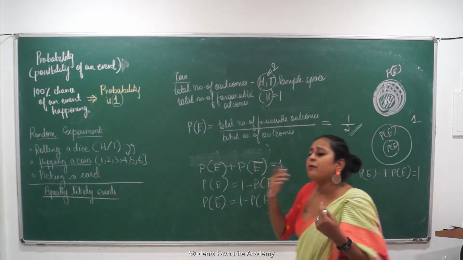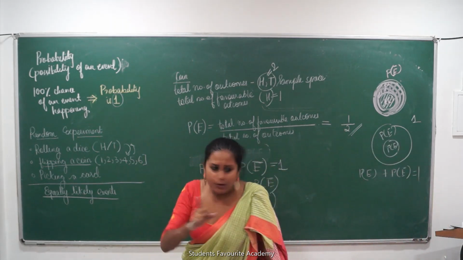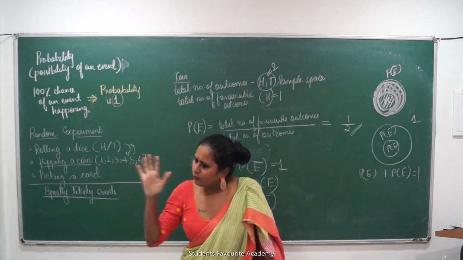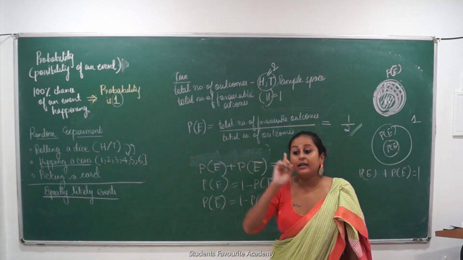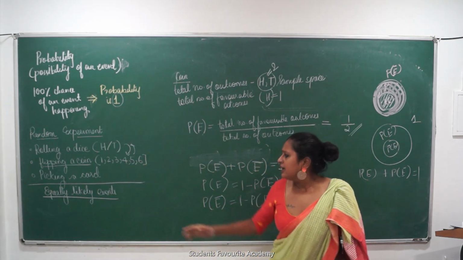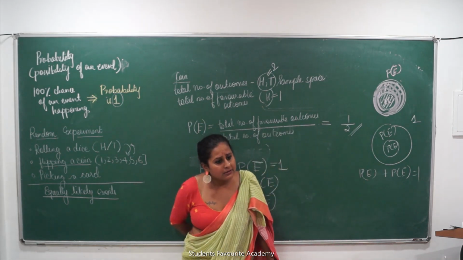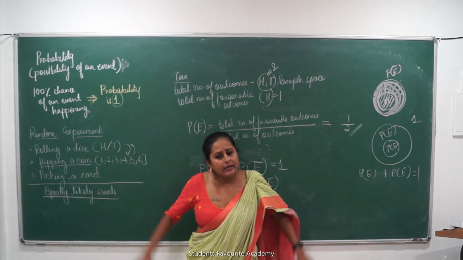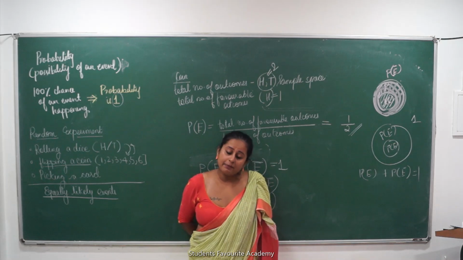So what is the probability of getting each of the numbers? 1 upon 6. 1, 2, 3, 4, 5, 6, जो भी नंबर मुझे चाहिए हर चीज का probability 1 upon 6 है कि नहीं? So can I say they are equally likely events? Are all events equally likely? Give me an example.